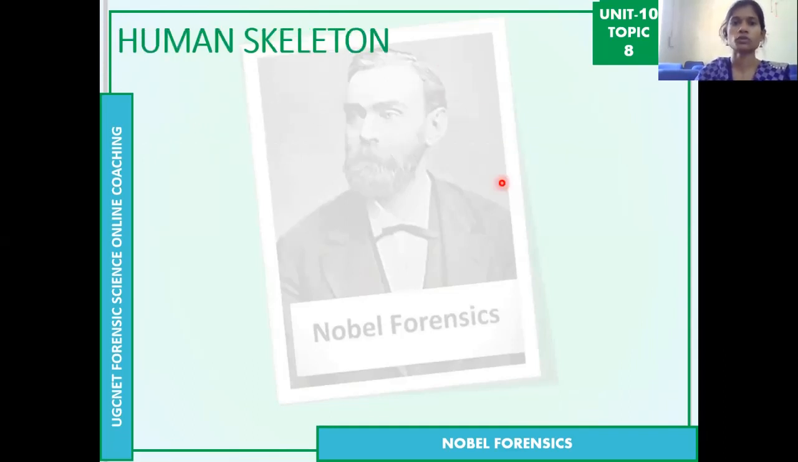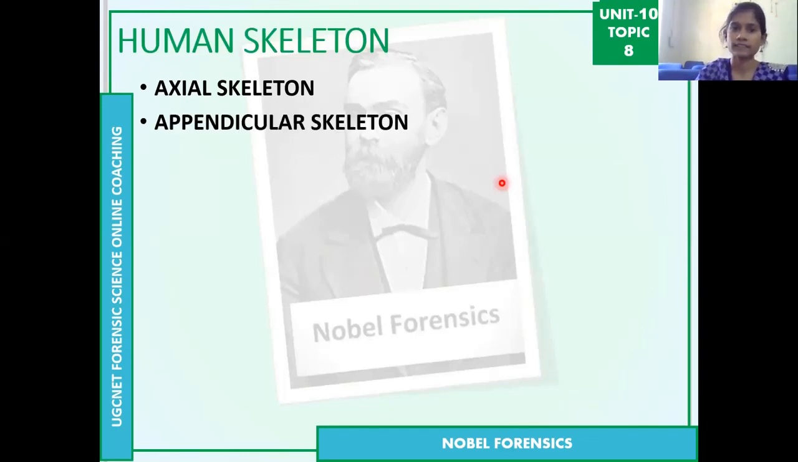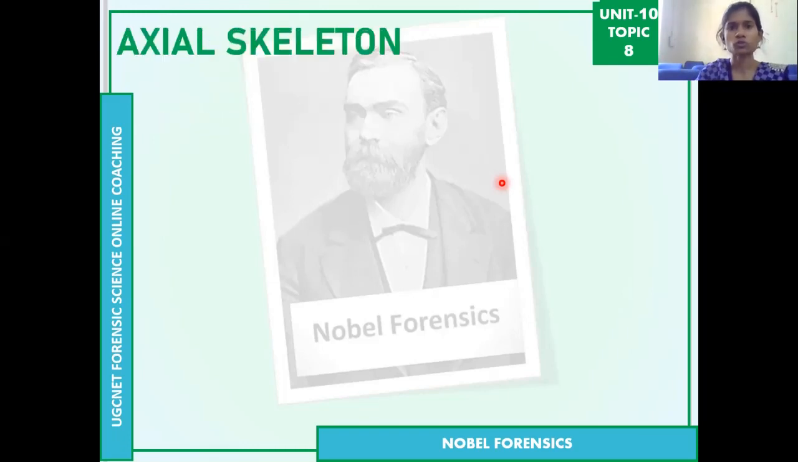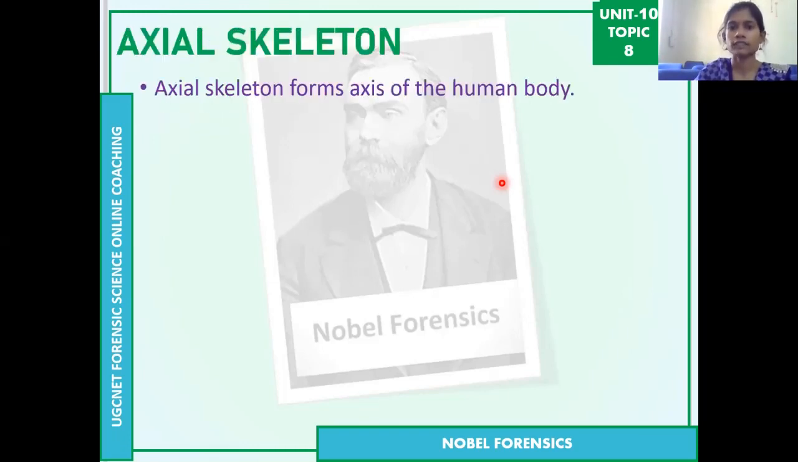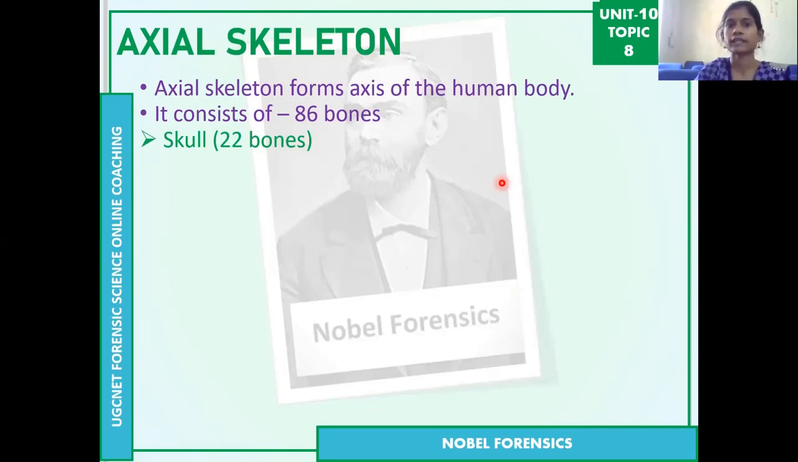Coming to the human skeleton system, the 206 bones are divided into two: axial skeleton and appendicular skeleton. These two terms are important. The axial skeleton forms the axis of the human body. It has 86 bones, and the remaining 120 bones come under the appendicular skeleton. The 86 bones of the axial skeleton are again divided into different parts.